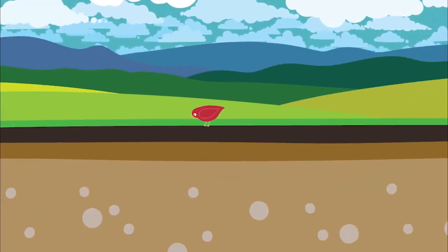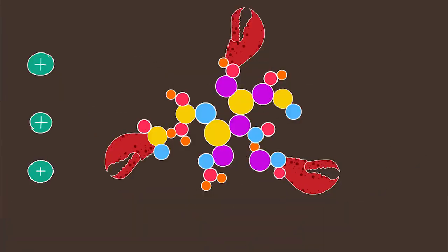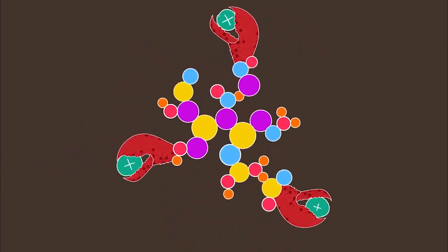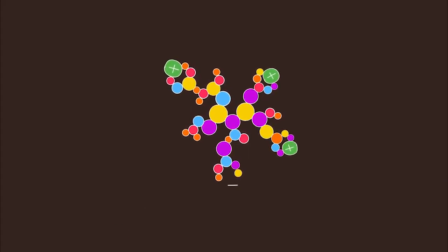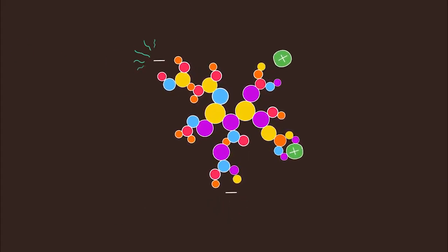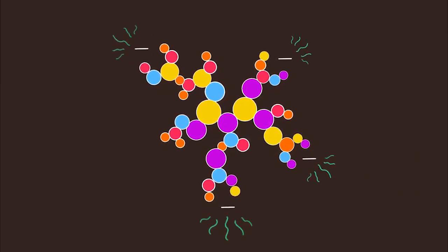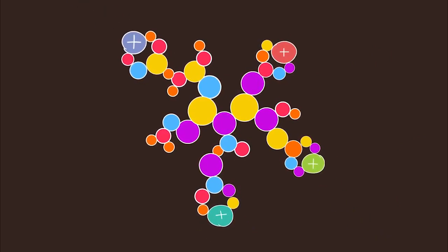But their primary benefit for gardeners is their ability to chelate nutrients. The word chelate originally comes from the Greek word chele, meaning lobster claw. This refers to a molecule's ability to hold on to ions. Molecules of humic acids are negatively charged because they have lost positively charged hydrogen ions. This creates spaces on the molecules where positively charged particles, such as iron, copper, zinc, and manganese, can attach.